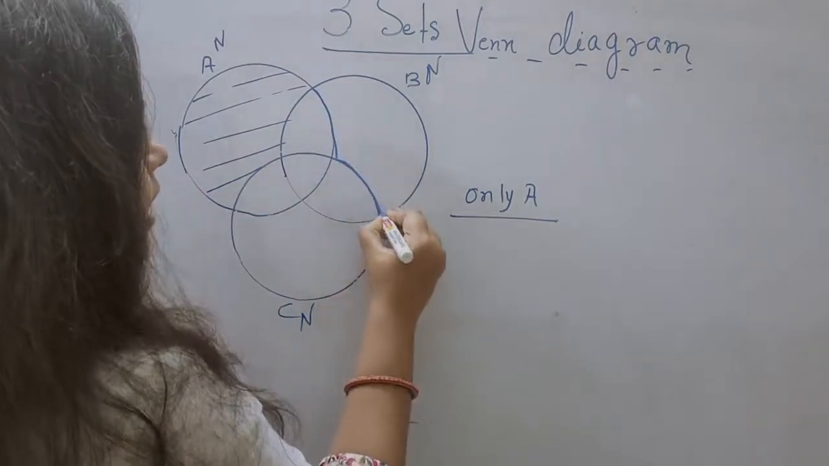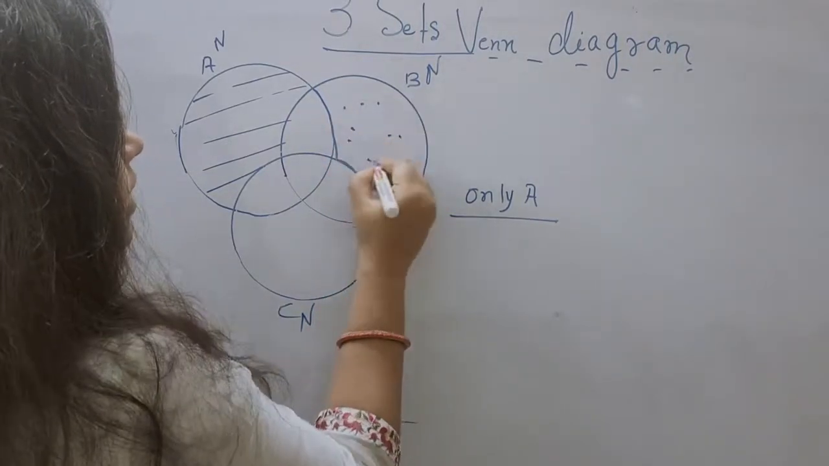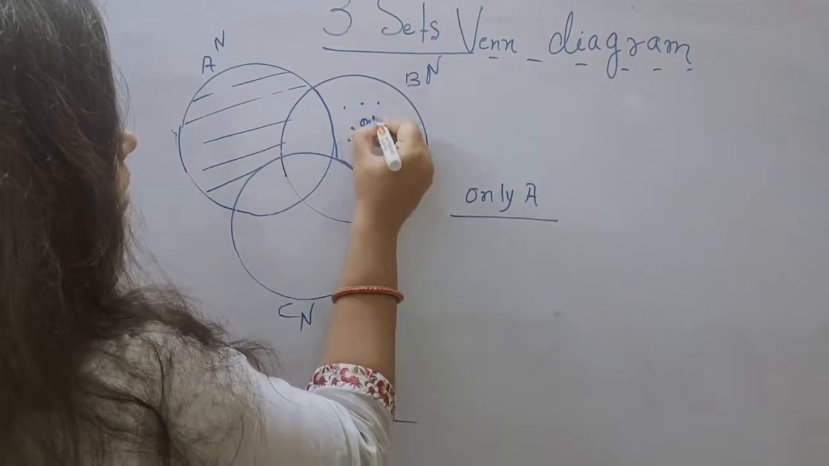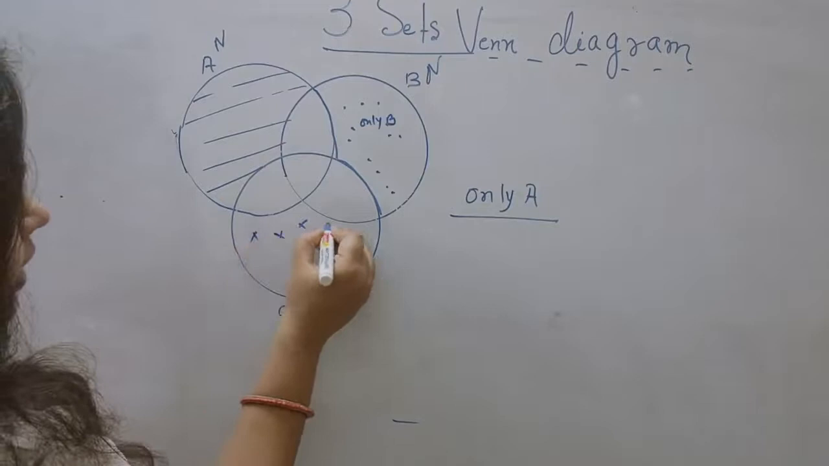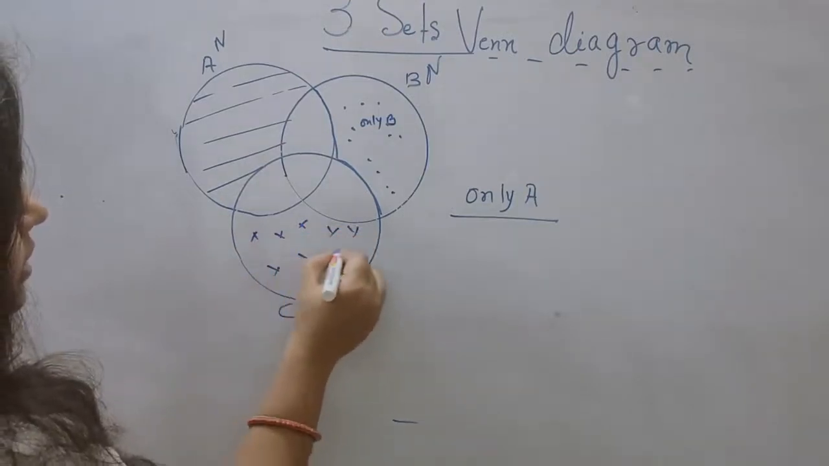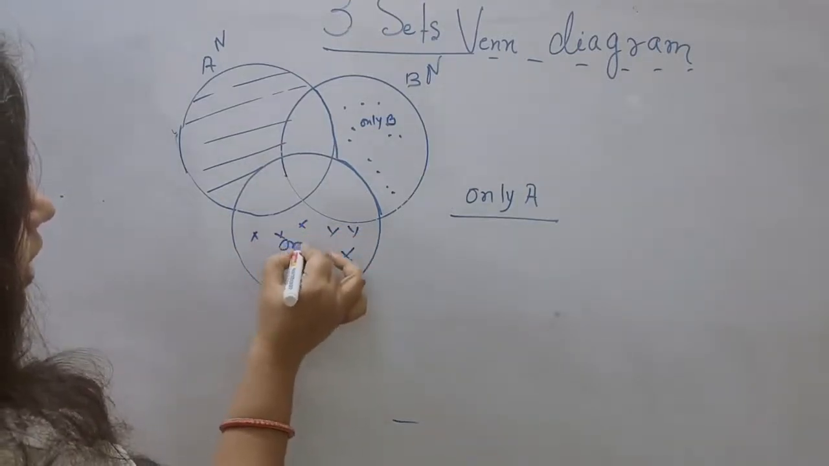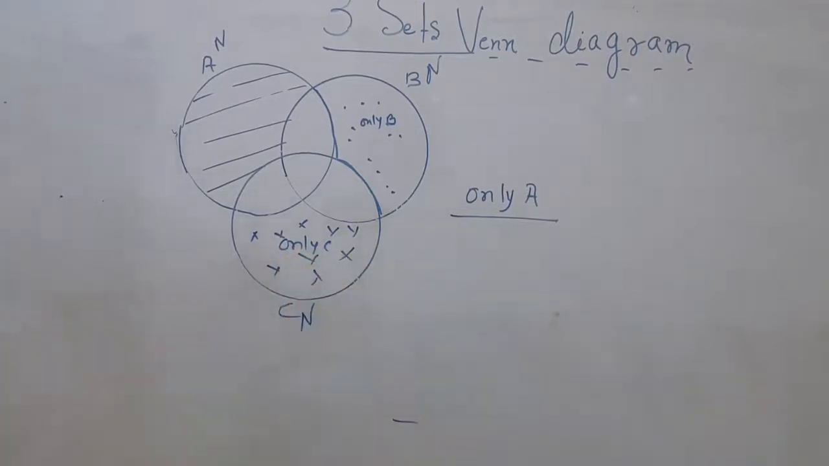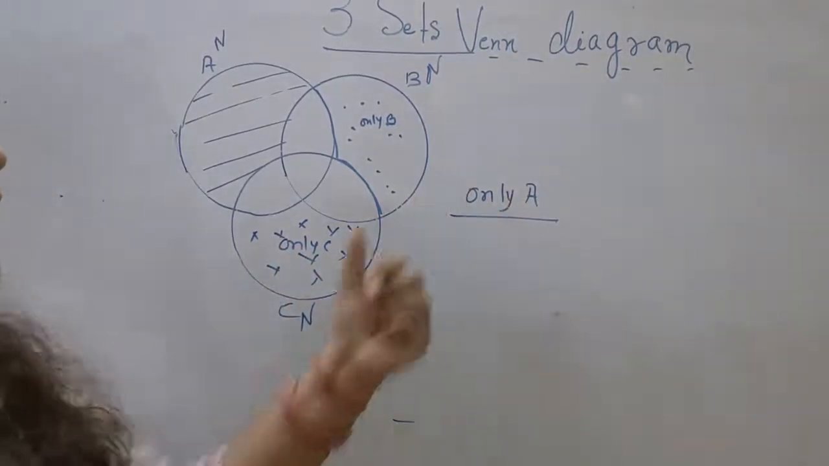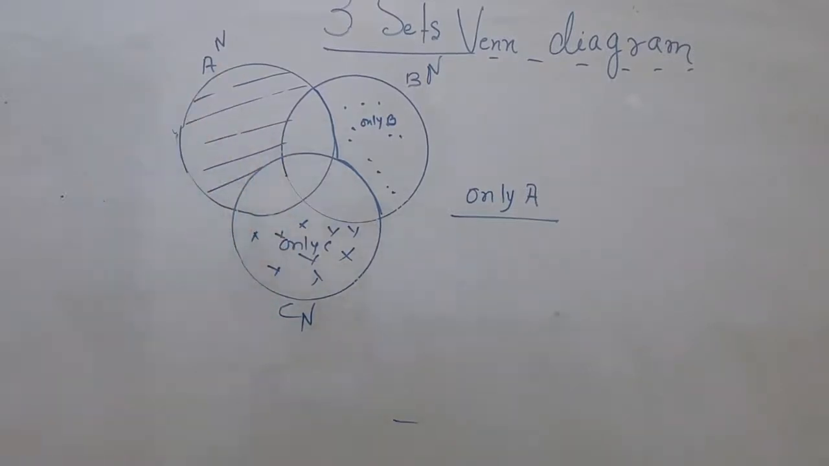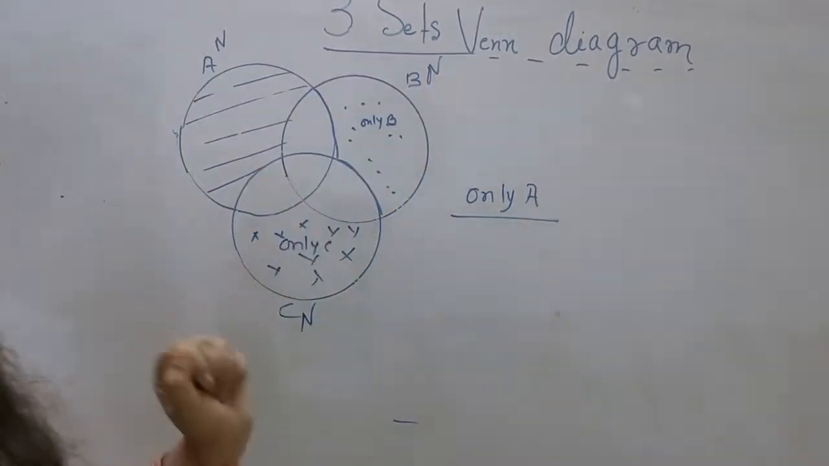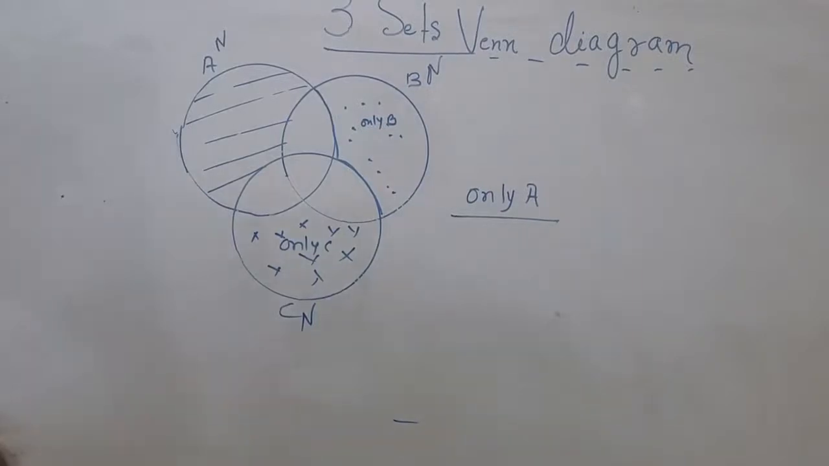ये एरिया क्या है, डॉट डॉट से, this is only B, only B. और ये एरिया क्या है, this is only C. तो क्वेश्चन पेपर रहेगा, only A can read newspaper, suppose Times of India. Only B can read newspaper Hindu. Only C can read newspapers like Dainik Jagran.